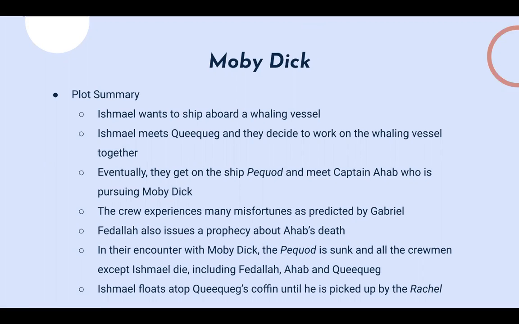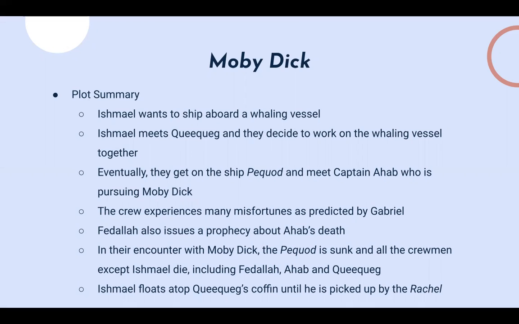At that point, Ahab announces that he wants to pursue and kill Moby Dick. He wants to basically extract revenge on this whale that took his leg. What he does is nail a gold doubloon to the mast of the ship, and he declares that the first person to sight the whale will earn this prize. That's a huge clue for Moby Dick, that he nails this gold doubloon to the mast of the ship.